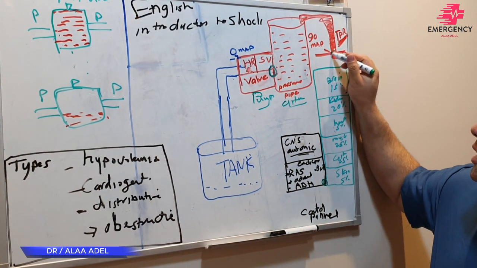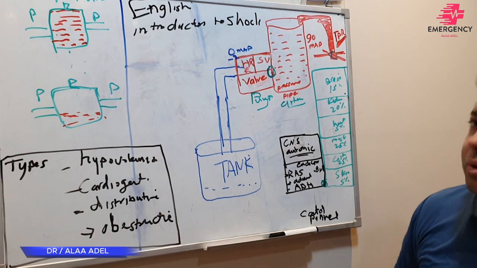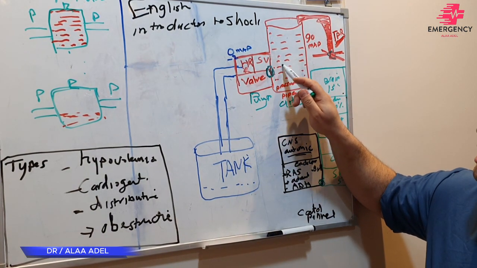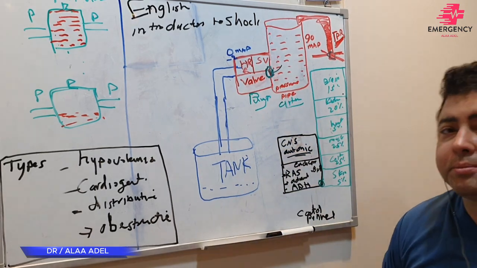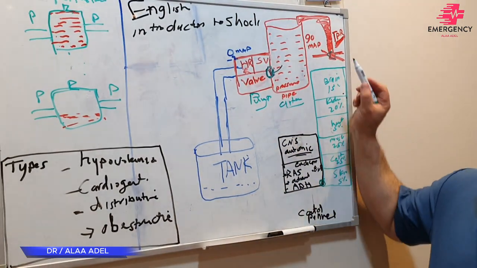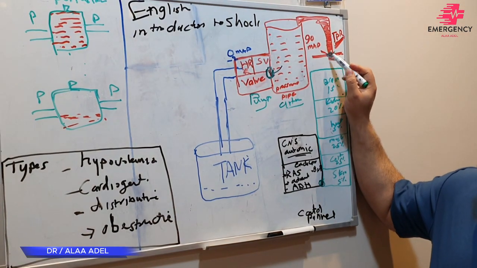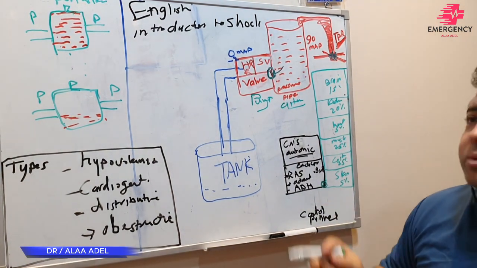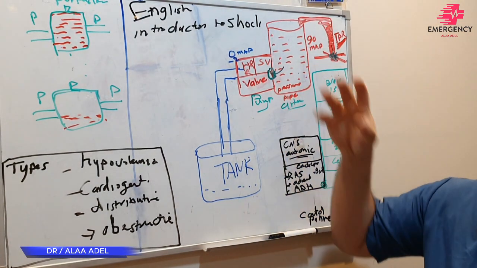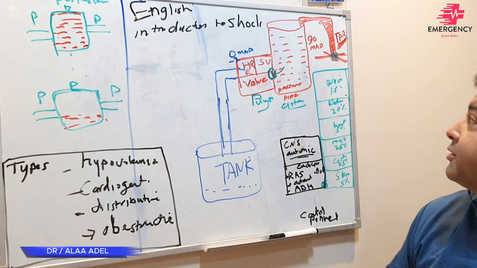Here must be closed, and there must be a valve, and this valve will not allow the blood to come back again to the pump. Otherwise the pressure here will become low. Then I will make a valve here that does not allow the blood to go to the tissue. So the blood will be trapped until the pressure becomes very high, 95.